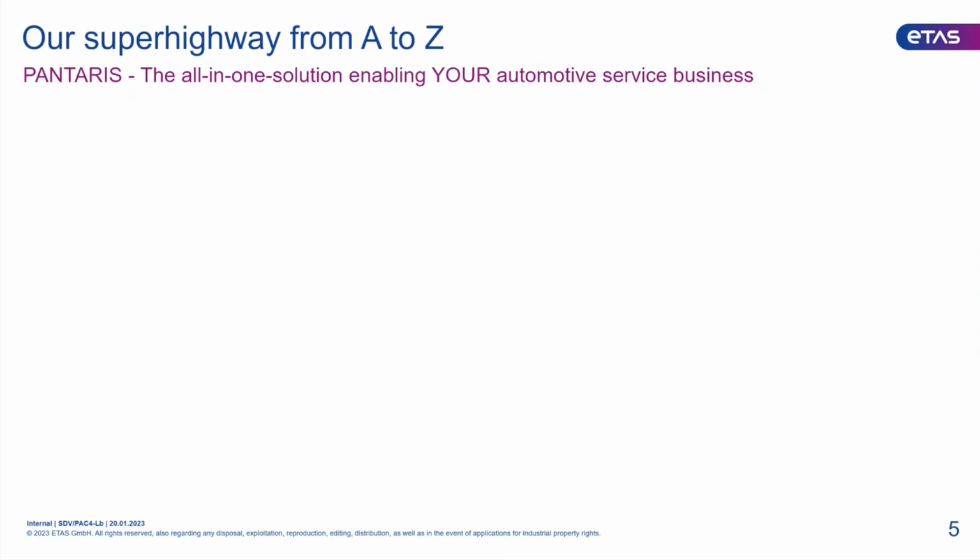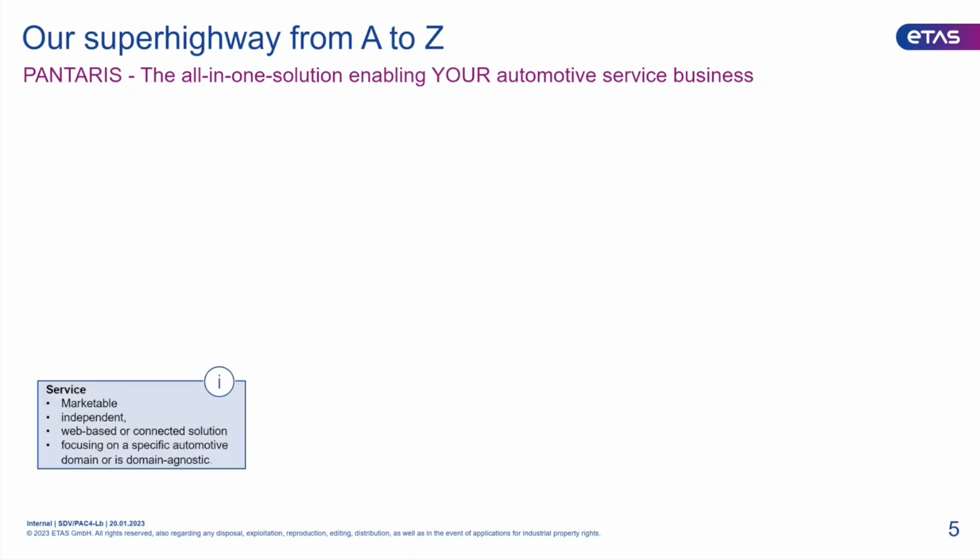But how do we define an automotive service? According to our understanding, an automotive service is a marketable, independent, web-based or connected solution focusing on a specific automotive domain, or it can also be domain agnostic. This means it is a digital solution either focusing on a specific domain like powertrain, or it can also be cross domains, of course. It can potentially also include vehicle hardware, but it can also be fully web or cloud-based. An example would be a fleet management service, which generates vehicle data from the vehicle and shows them in a dashboard. With this in mind, let's have a closer look at Pantaris itself.